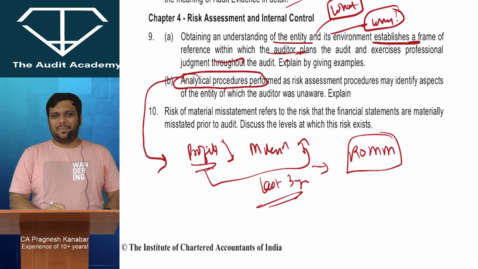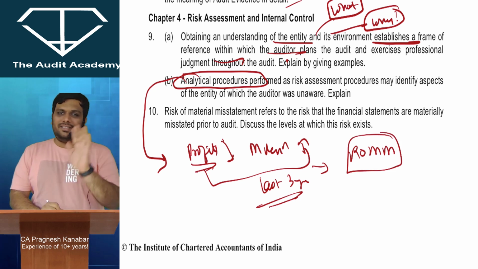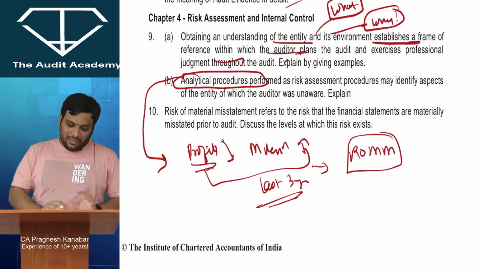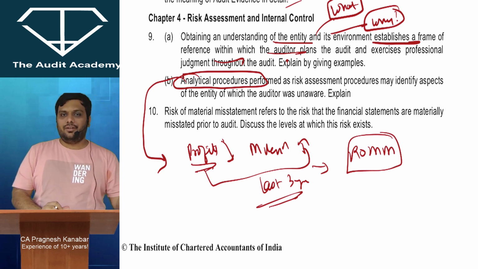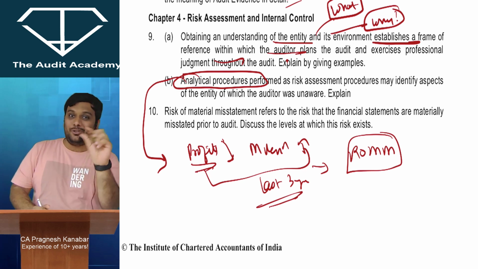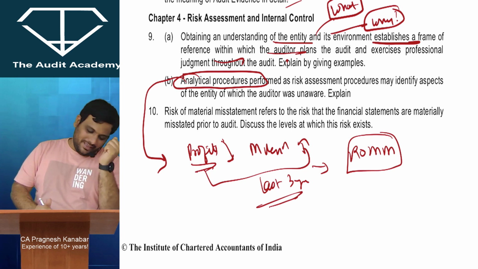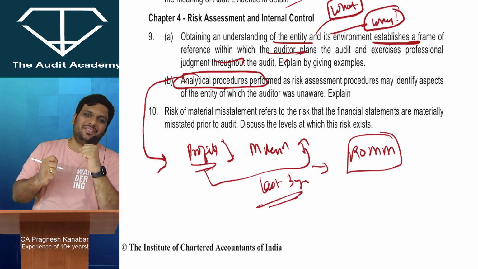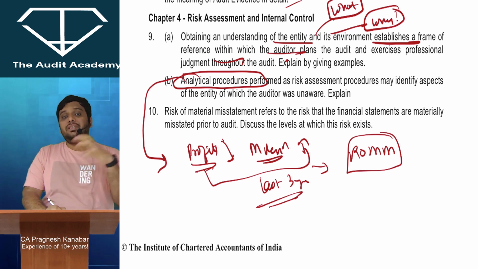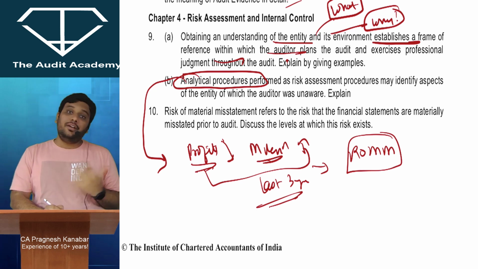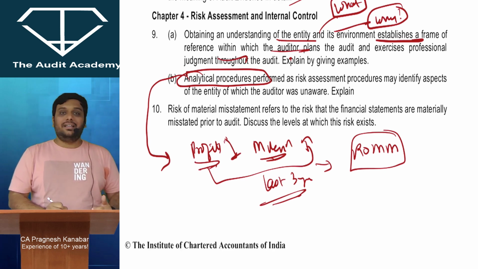So analytical procedures used as risk assessment procedures will evaluate the financial information, also the operations, of the last few years, trend analysis. It will help you to find out the unusual ratios, trends and stuff. But let me tell you, it is also possible that management is increasing the managerial remuneration so that the managers are not disheartened and they continue with the entity even though the profits are declining.